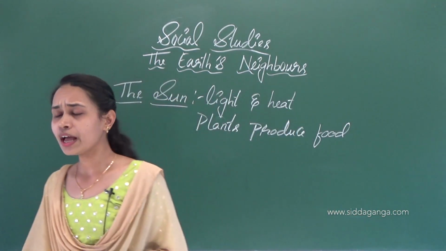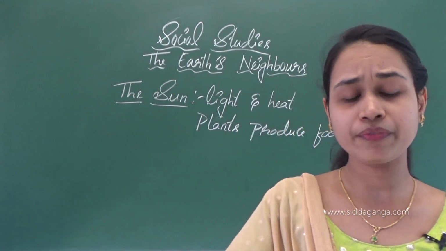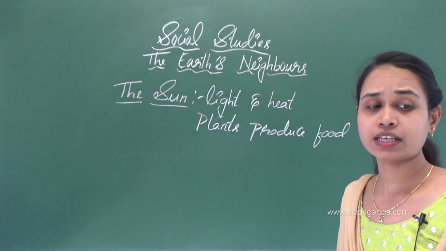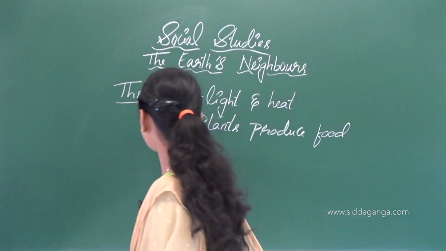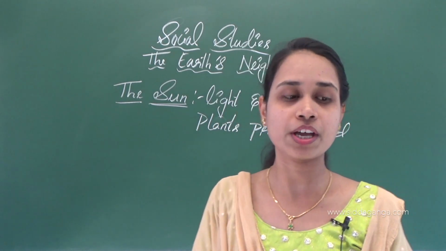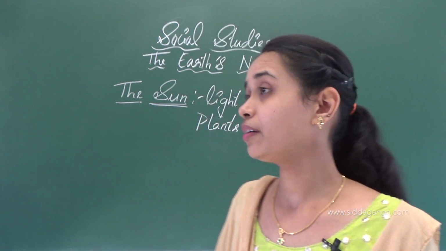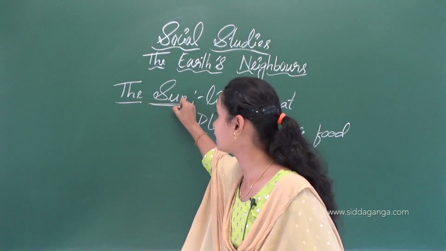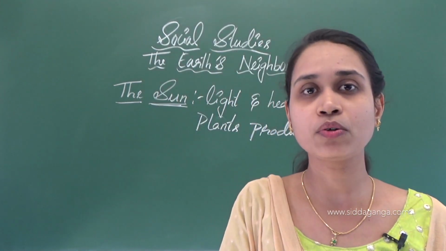We obtain some energy from the sun. The energy obtained from the sun is called solar energy. Which energy is obtained from the sun? That energy is called solar energy. This solar energy can be used to cook food in a solar cooker. In that solar energy, we cook the food.